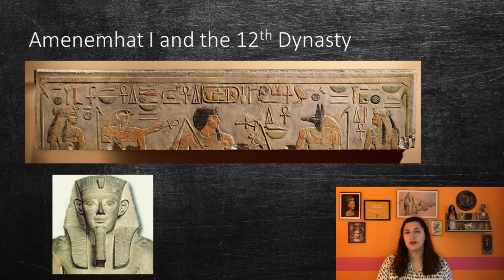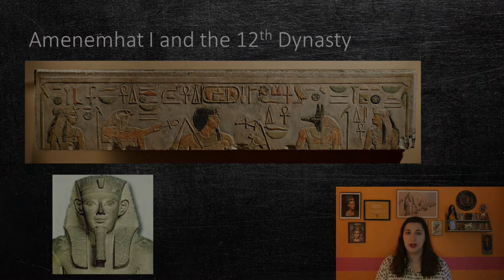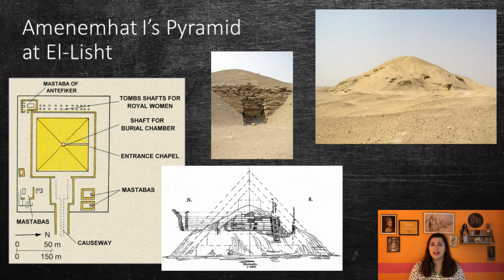The exact location of the royal city is not yet known, but it was likely in the Fayum region in Lower Egypt, close to El-Lisht, where cemeteries are located from this period. In an interesting turn of events, Amenemhat I built a pyramid complex for his final resting place, in the style of the 5th and 6th dynasty kings.